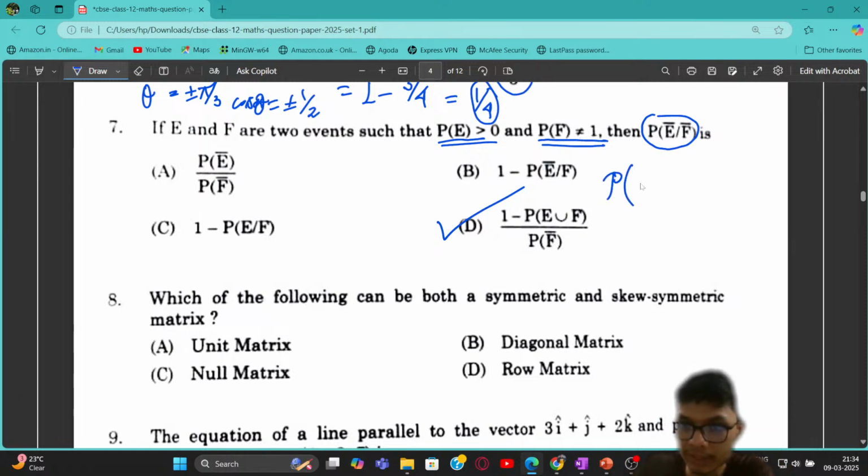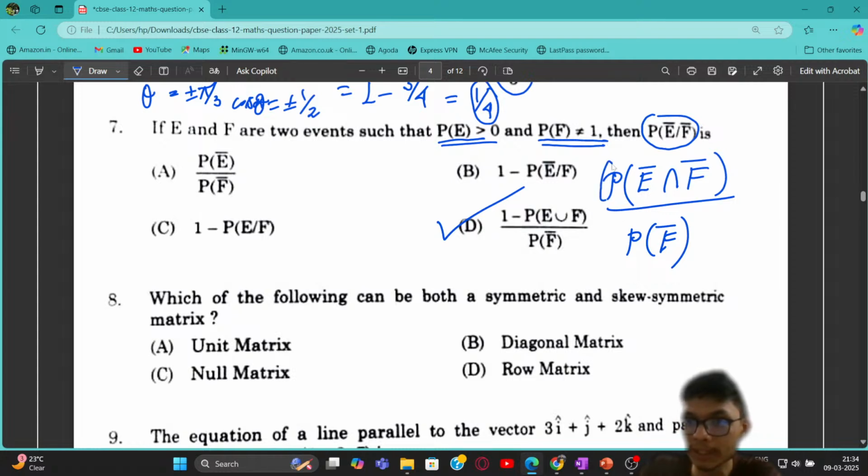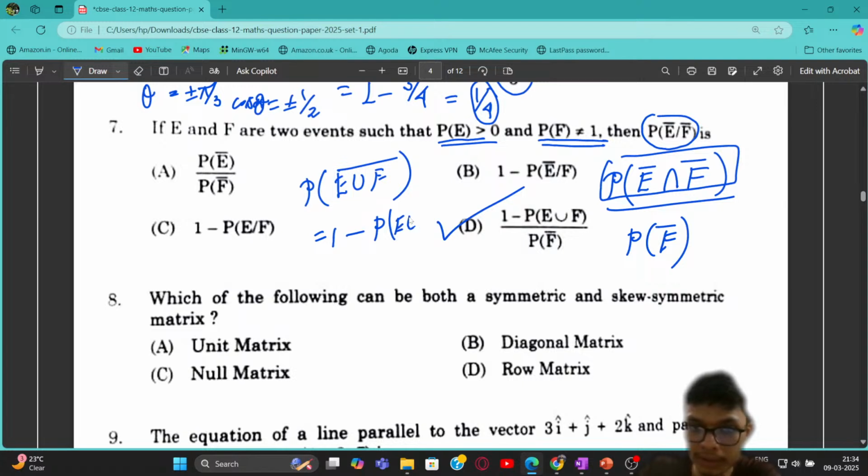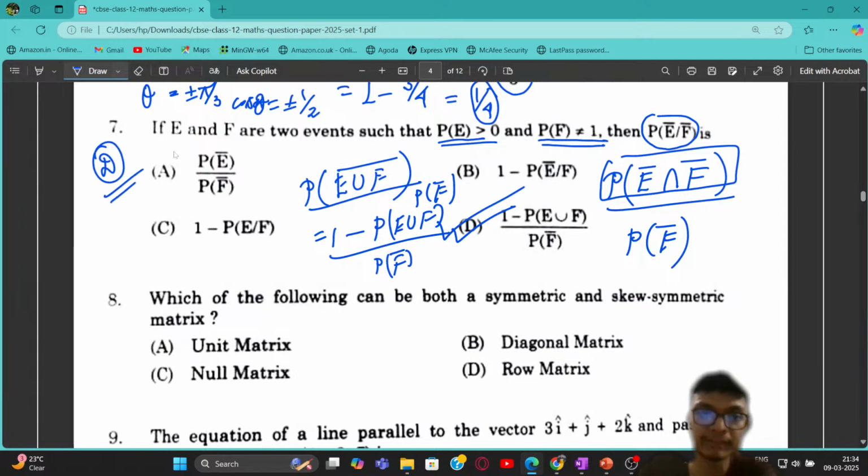So this particular conditional probability is going to be probability of E bar intersecting F bar divided by probability of F bar, right? So this particular part can be simply written, by De Morgan's theorem, as probability of E union F whole complement, right? Which I can simply write as 1 minus probability of E union F, right? So from here you can see option number D is going to be the correct answer for this particular question number 7, right? Let's now move to the next problem.